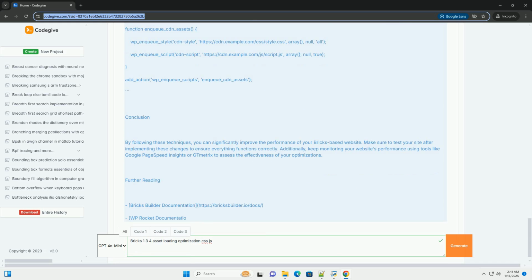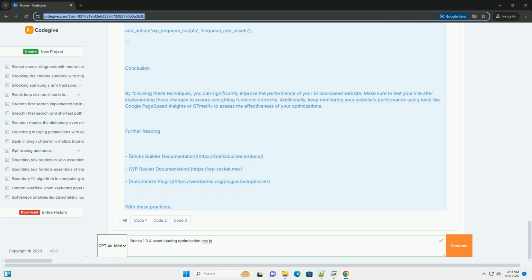Here are some techniques you can use to optimize CSS and JS loading in Bricks. 1. Minification. Reduce the size of your CSS and JavaScript files by removing unnecessary characters. 2. Combining files. Reduce the number of requests by combining multiple CSS or JS files into one. 3.